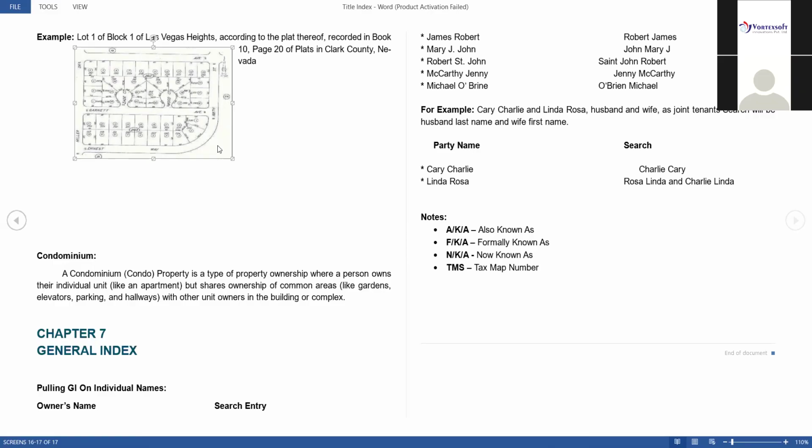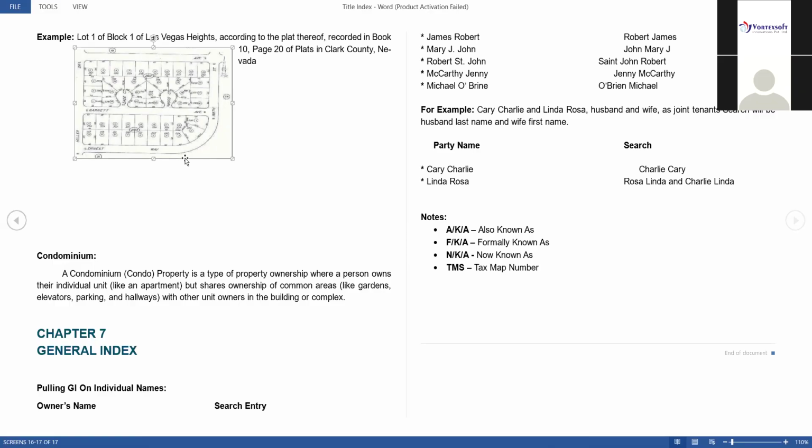Okay, next one is condominium. Condominium is nothing but a luxurious apartment. Like in India we have Prestige apartments and Sobha apartments. These are all luxurious apartments. In India we call it an apartment, and in the USA they call it a condominium.